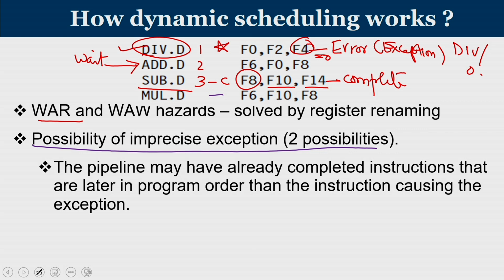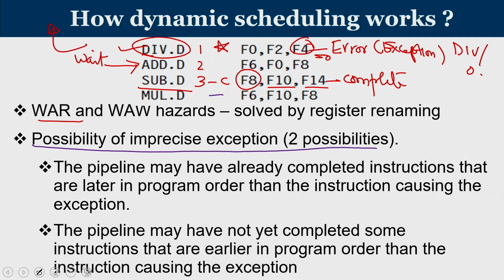We cannot handle such an exception. Generally what happens when you get an exception is you have to roll back all the instructions that are partially over and make sure that all instructions before the division are complete. Since the subtraction has already changed the state of the registers, meaning F8 is updated, any kind of recovery mechanism will become difficult. The pipeline may not have yet completed some instructions that are earlier in the program order than the instruction causing the exception.